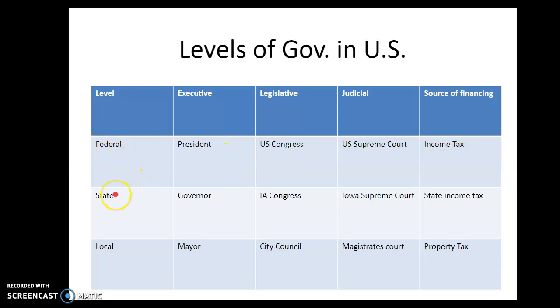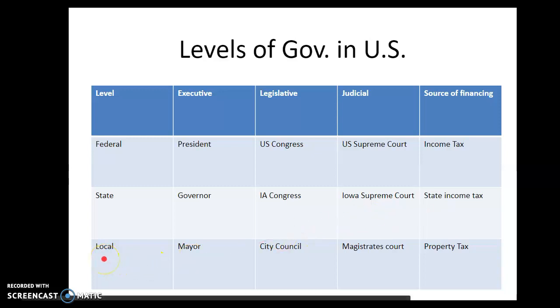Now, power is divided, as I said, in a federal government. So the state government is run by the governor. Maybe you know who the governor is right now. The governor's been on the news quite a bit. Kim Reynolds. She's a Republican right now. The legislative branch is the Iowa Congress. We have the Iowa House and the Iowa Senate residing in Des Moines. The judicial branch is the Iowa Supreme Court. And our source of financing is the state income tax. So again, you have the federal income tax coming out of your check, and you have a state income tax coming out of your check.